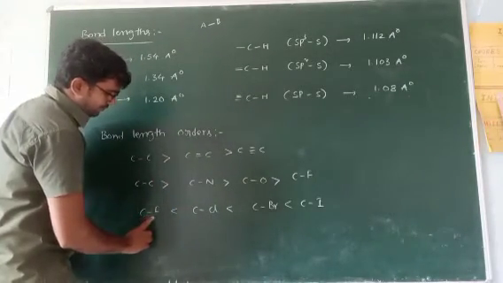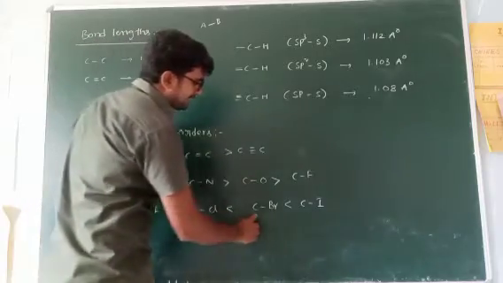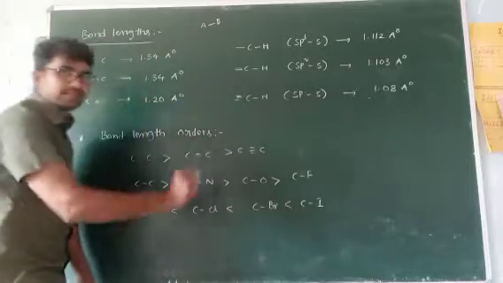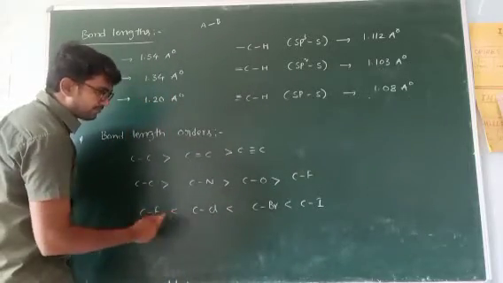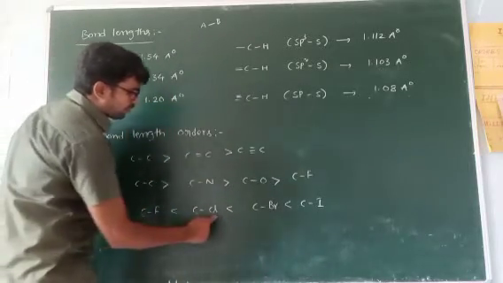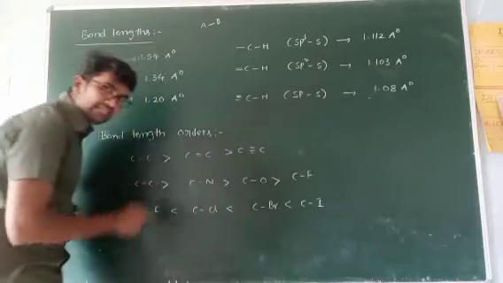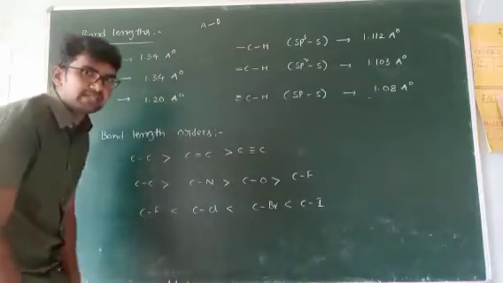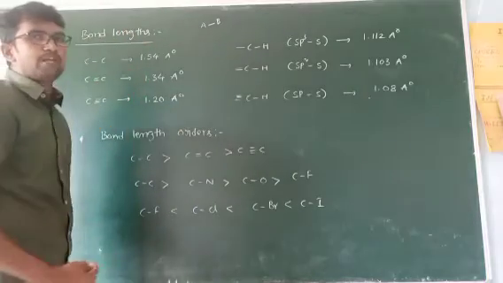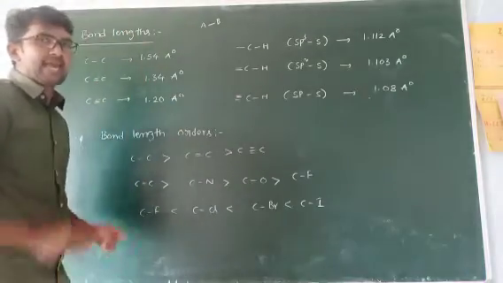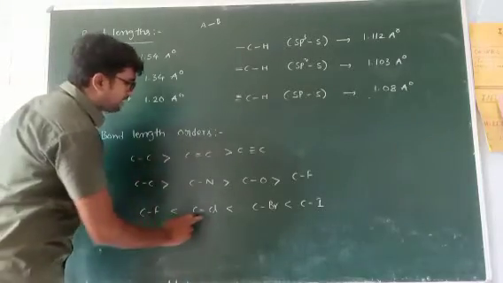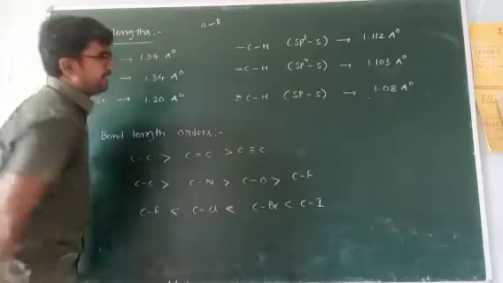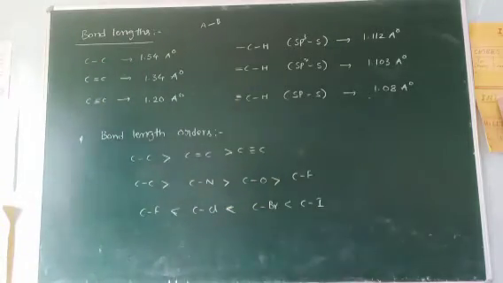Now the third one: C-F, C-Cl, C-Br, C-I. Carbon is common in each molecule, but the other atom is different: fluorine, chlorine, bromine, iodine. It is a group, the seventh group elements. In groups, from top to bottom, size increases. As the size increases, bond length also increases. That's why this is the order. This is about bond lengths.